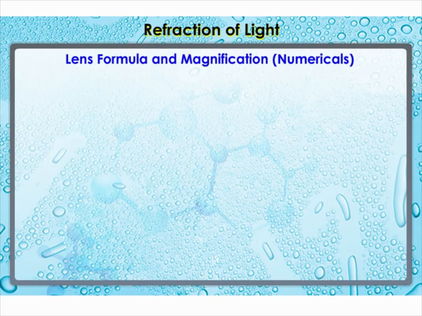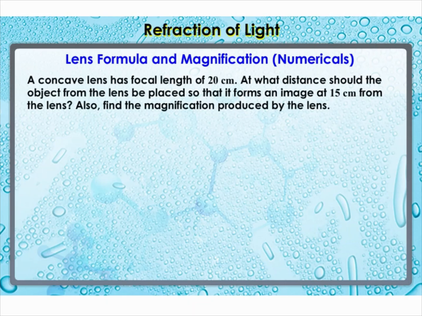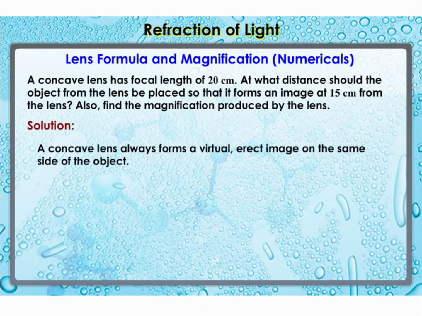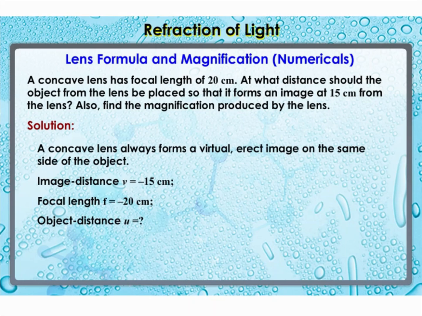Lens formula and magnification numericals. Let's solve a numerical. A concave lens has a focal length of 20 centimeters. At what distance should the object from the lens be placed so that it forms an image of 15 centimeters from the lens? Also, find the magnification produced by the lens. Solution. A concave lens always forms a virtual erect image on the same side of the object. Given data is image distance v is equal to minus 15 centimeters. Focal length f is equal to minus 20 centimeters. We need to find the object distance u and magnification.